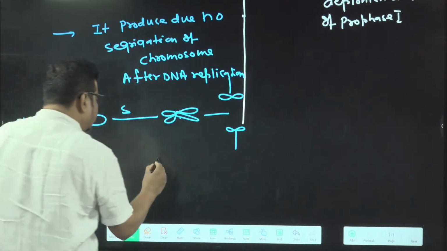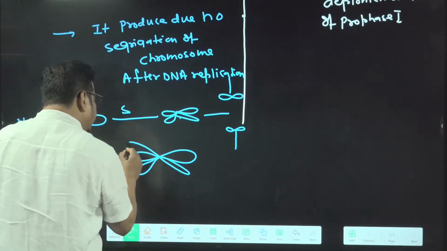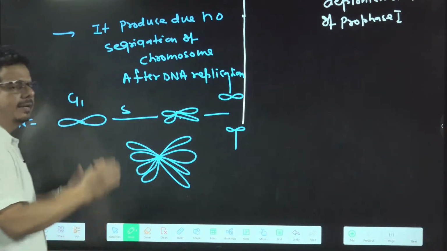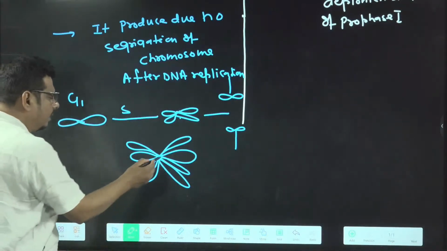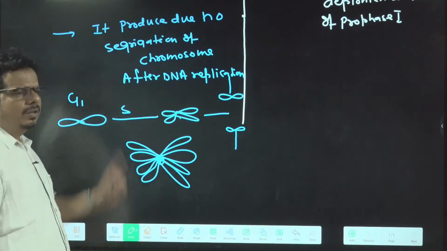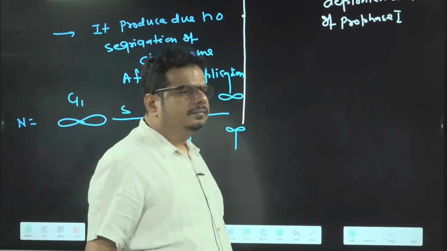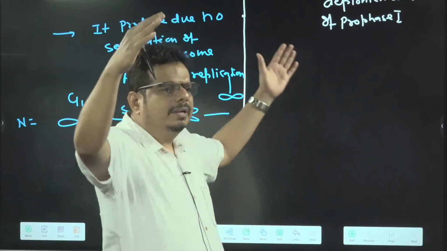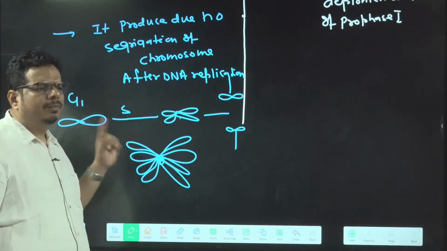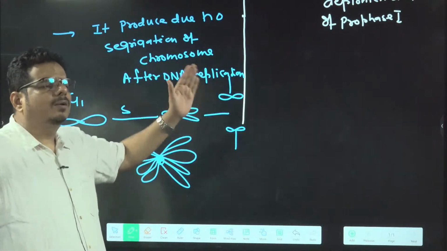So one chromosome gets many chromatids joined with it, which makes it giant. Many hundreds of chromatids are attached with the common centromere. Chromatids are many, but chromosome is one, because the number of chromosomes depends on the number of centromeres.